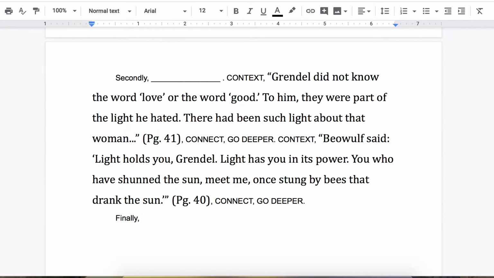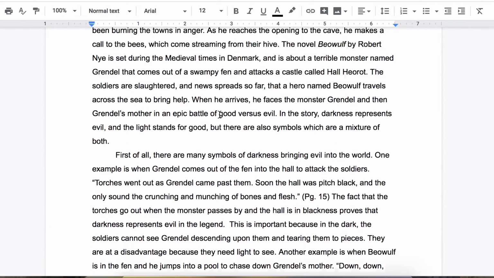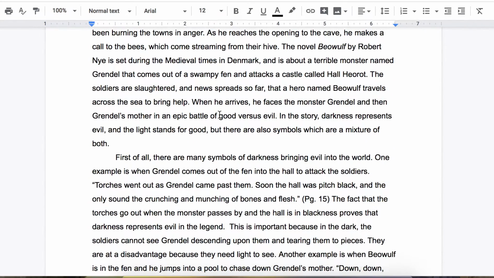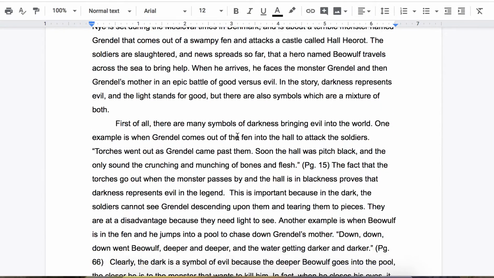And we're going to go ahead and put in our topic sentence. For the topic sentence, we want to go back up and look at our claim thesis and see what our third body paragraph is about. Our first body paragraph is about how darkness represents evil. Our second is about how the light stands for good. And this third one is going to be about how there are also symbols which are a mixture of both.